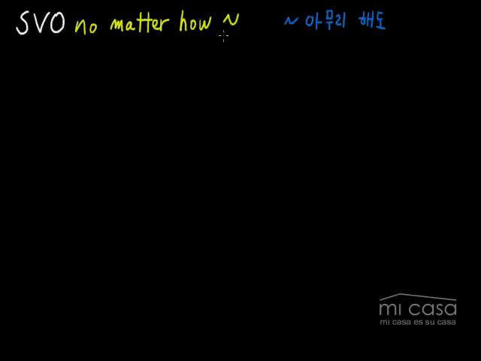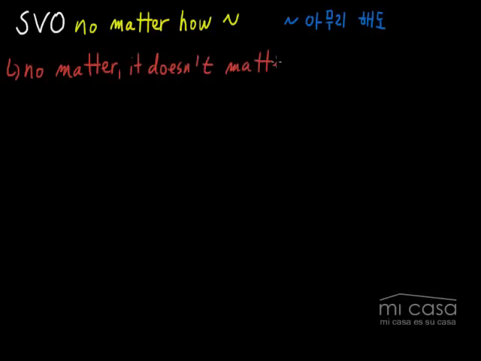In today's lesson, we're going to be talking about this structure right here: subject, verb, object, no matter how, 뭐뭐뭐, which in Korean means 뭐뭐뭐 아무리 해도. Before we get started, first I want to talk a little bit about "no matter," or often we say just "it doesn't matter." What does this mean in Korean? This means 상관없어요. I'm sure you already know that. But it's very important to remember that when you're using this structure.